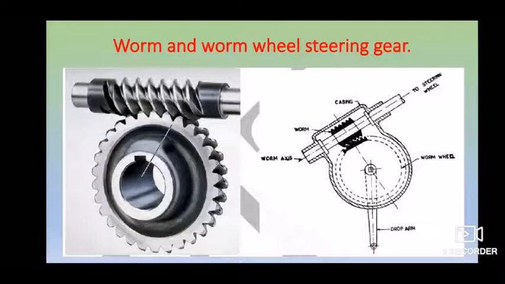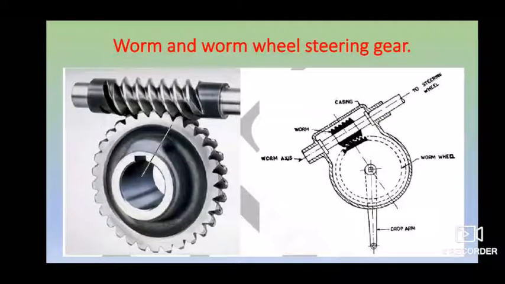This causes the drop arm to move, and thereby moves the drag link and other steering linkages like the tie rod and kingpin, as shown in the previous figure of the components, which turns your wheel.